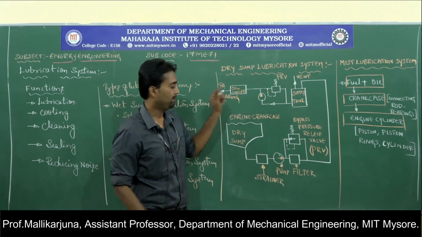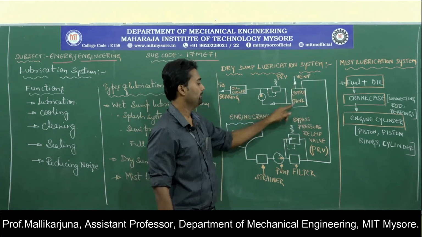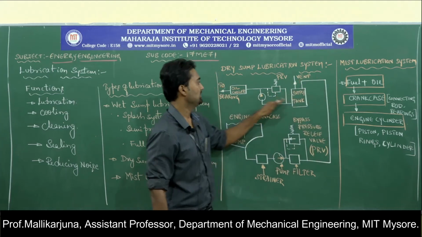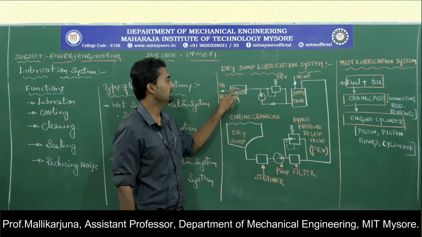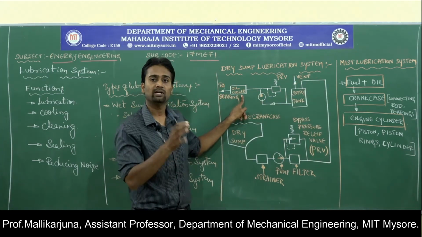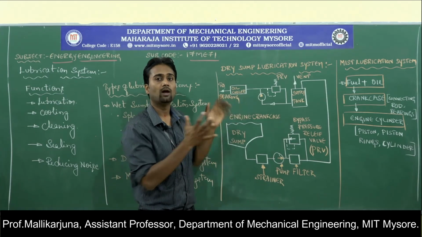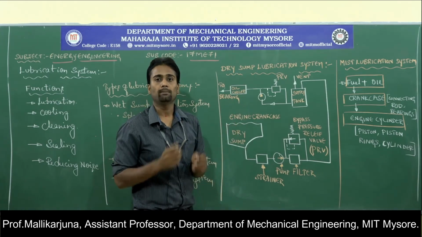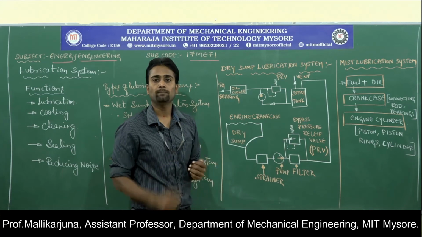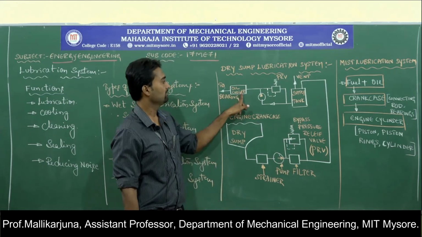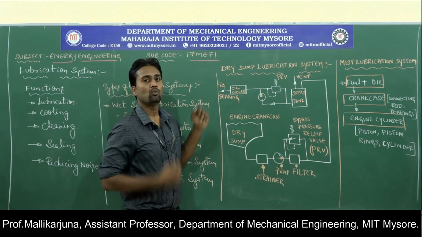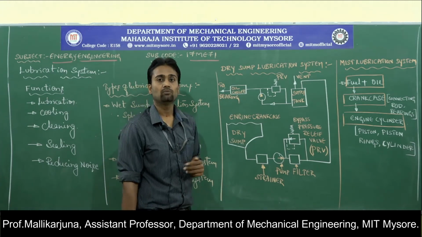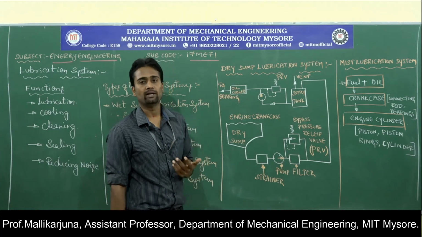If the temperature of the oil supplied through this passage is too high, then this oil cooler will act as a heat exchanger wherein the oil will be cooled, I mean the temperature of the oil will be reduced. Then this oil will be supplied towards the various parts of the engine which need to be lubricated.